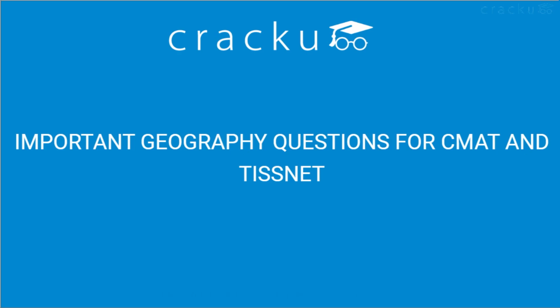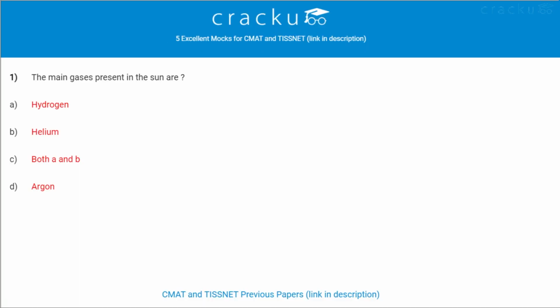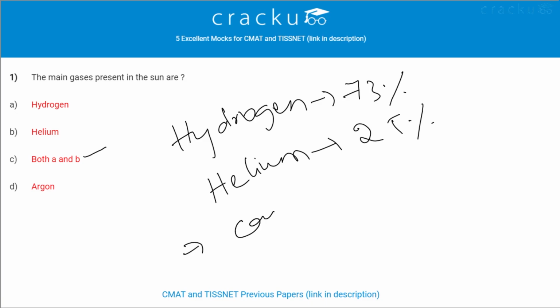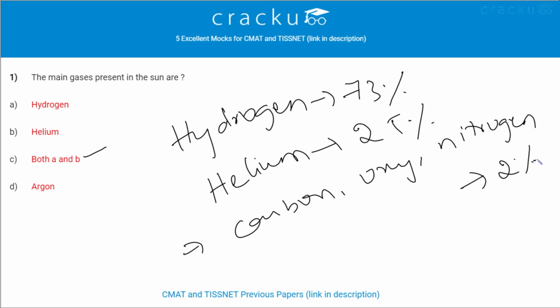First question. The main gases present in the sun are? The main gases present in the sun are both A and B, both hydrogen and helium. Hydrogen constitutes 73% of the total gases. Helium constitutes 25% of total gases, and small amounts of carbon, oxygen and nitrogen are present. They constitute 2% of total gases.